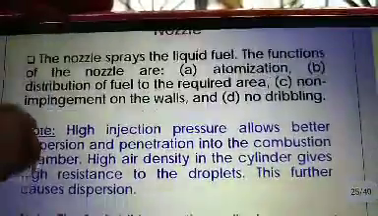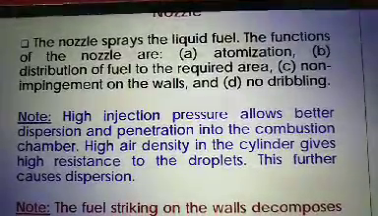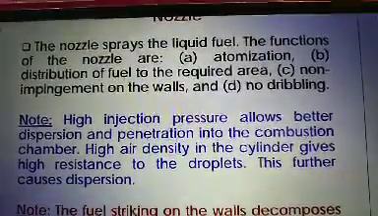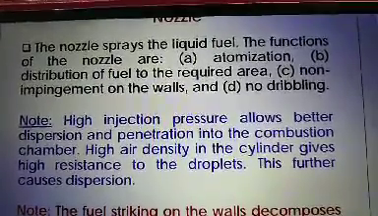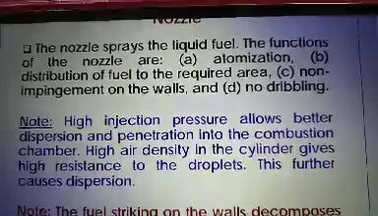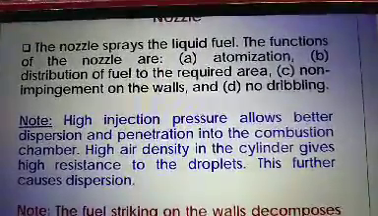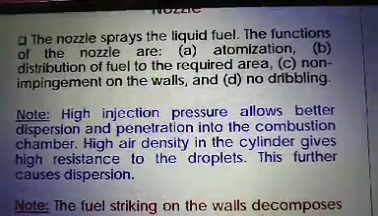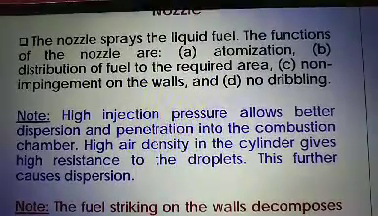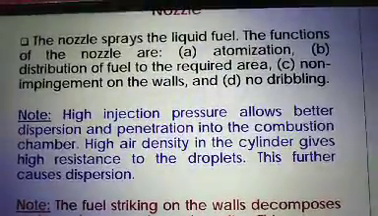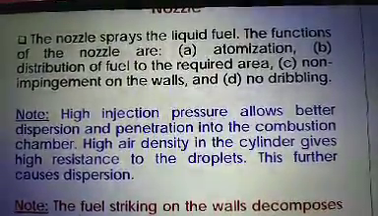Now, what is a nozzle? A nozzle sprays liquid fuel. The functions of a nozzle are atomization, distribution of fuel to the required area, and non-impingement on the wall. That is, the fuel should not be sprayed on the wall of the cylinder. It should be sprayed in the open space inside the combustion chamber. No dribbling, that is, no oil should drop out during injection. Those are the functions of the nozzle, and these are the requirements of a nozzle.